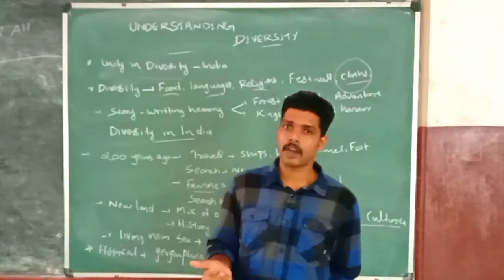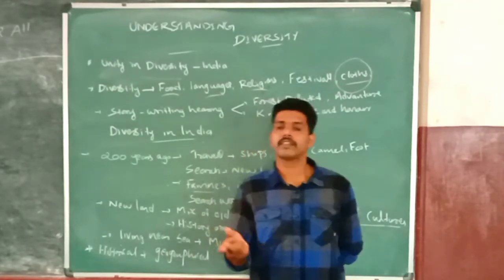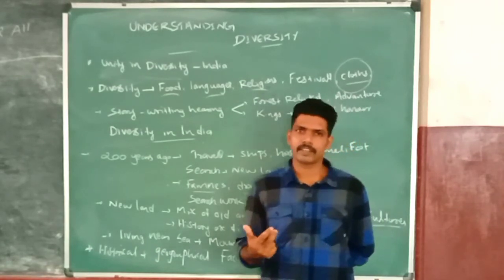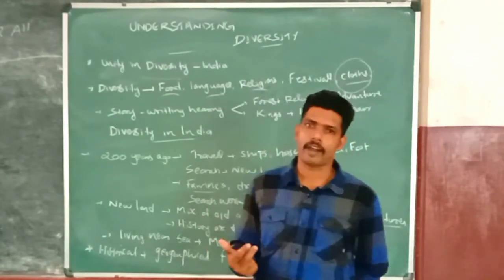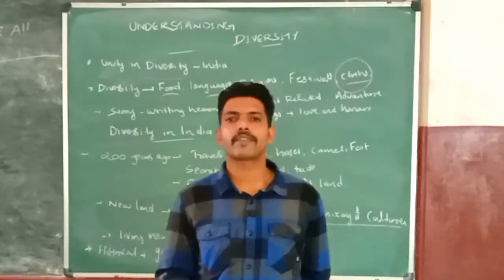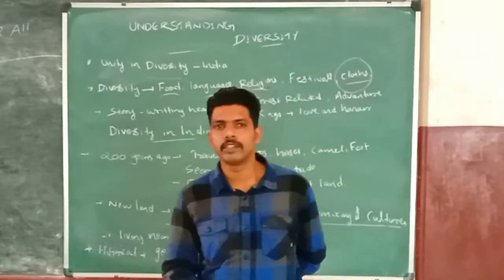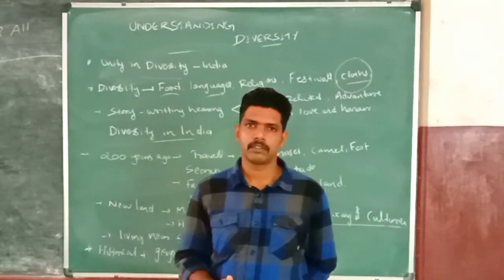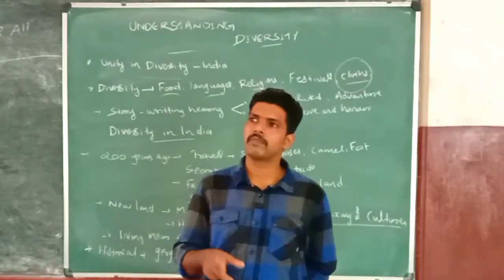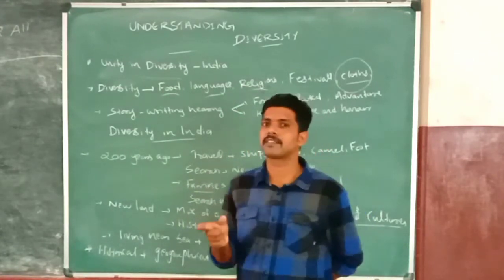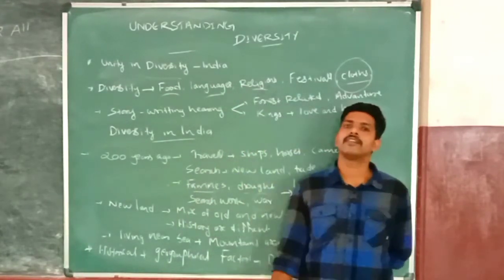That is the best example of how geography determines diversity. And when a person leaves his land and lives in a new land, we can see intermixing of culture. He likes to mix with the new land's culture and lives bound with it.